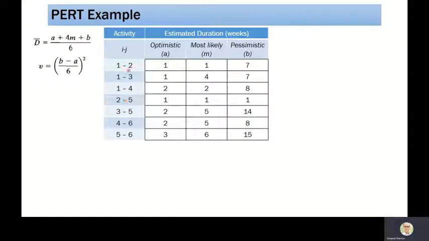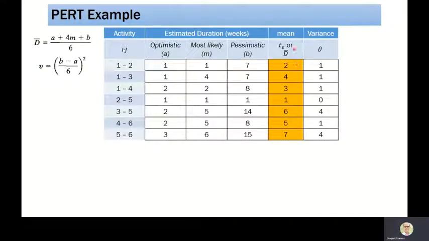So this is the table which is given. Node I and node J are given to us. Optimistic time, most likely time, and pessimistic time for every activity are given. First of all, we have to find the average time as (A plus 4M plus B) divided by 6, and the variance. So for every activity, by using these formulas, we can get the average duration and the variance of each activity. Now with this, we are going to draw the network diagram with the help of the mean value D bar.